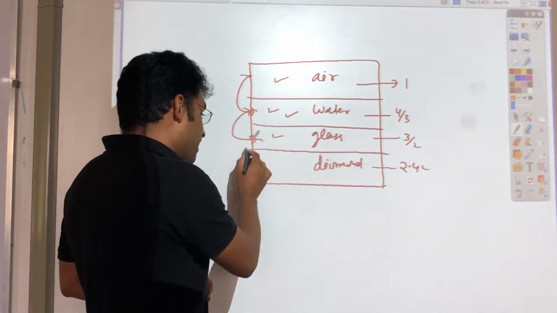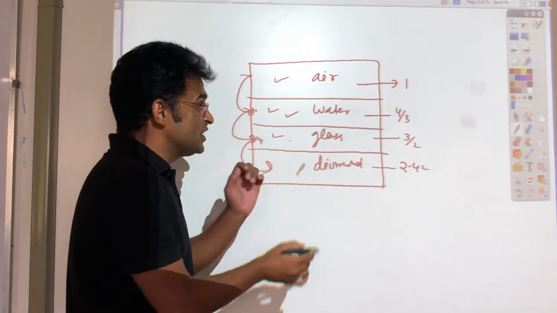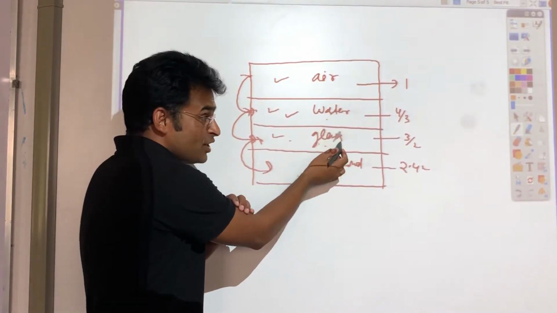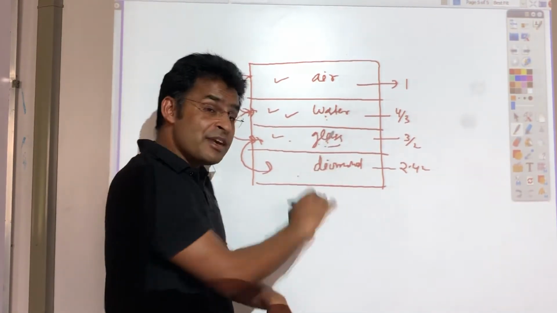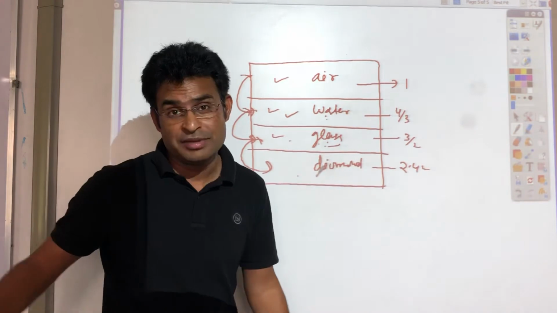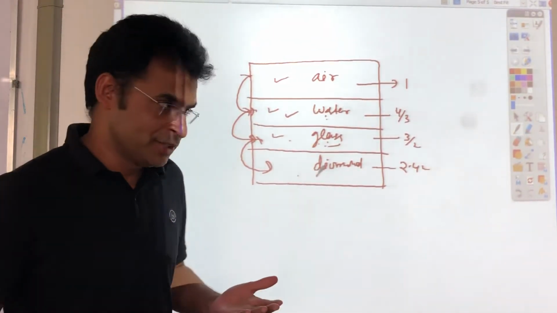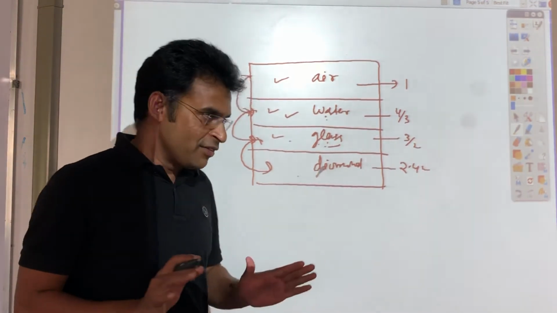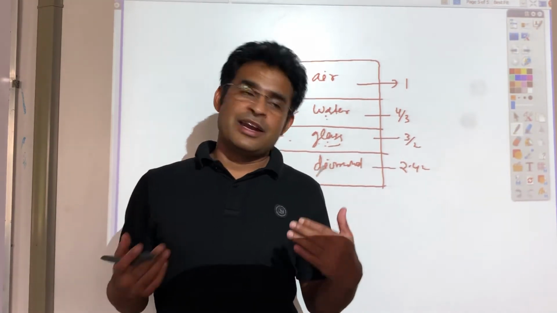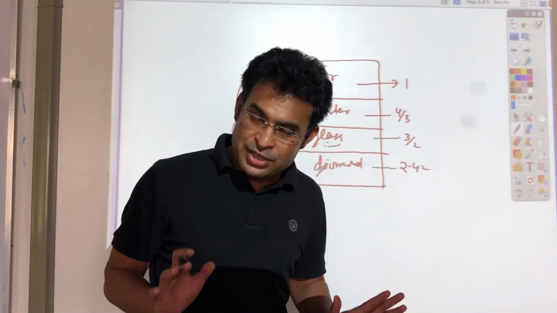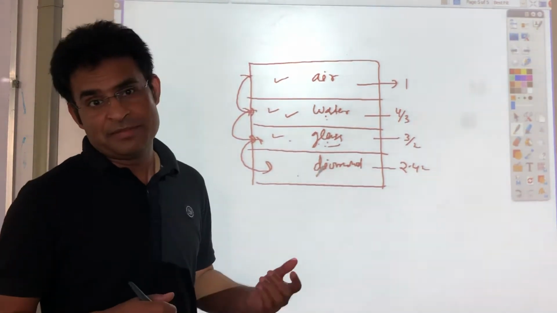Third case, if I compare glass and diamond, glass will be rarer and diamond will be denser. So if I compare water and glass, glass will be denser and water will be rarer. But if I compare glass and diamond, then diamond will be denser and glass will be rarer. So rarer and denser mediums are relative terms. If I compare two refractive indices, the one with the higher value is the denser medium, and the one with the lower value is the rarer medium. In denser medium, speed of light will be less. In rarer medium, speed of light will be more.